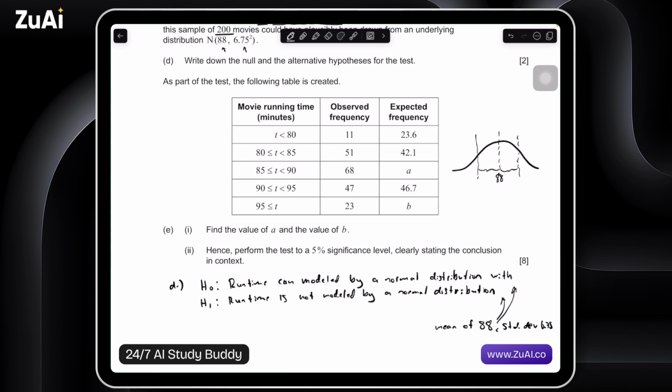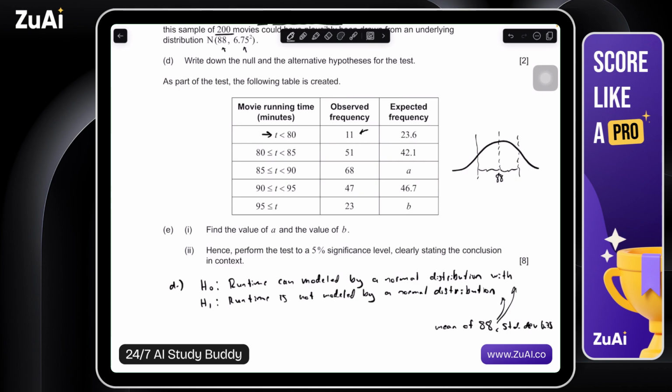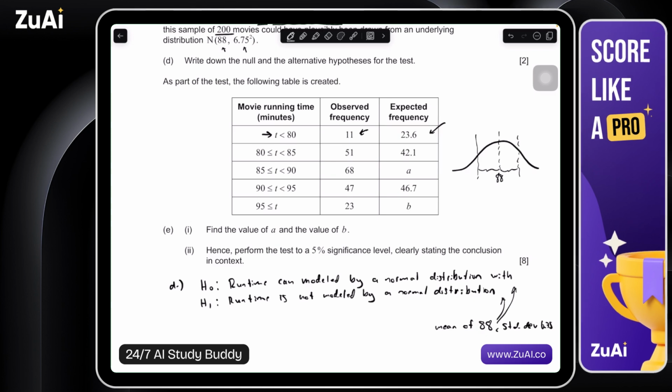Alright. As part of the test, the following table is created. Okay, so runtime less than 80 minutes. What we observe is there are 11. What we would expect is 63.6. So we would expect a certain percentage of our 200 movies to be less than 80. And we can find these values using our normal distribution.